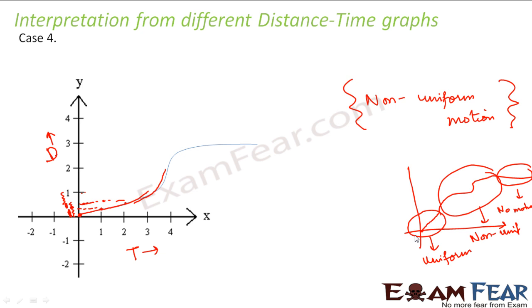So this is how we can interpret the motion of an object by looking at the distance-time graphs or the position-time graphs.